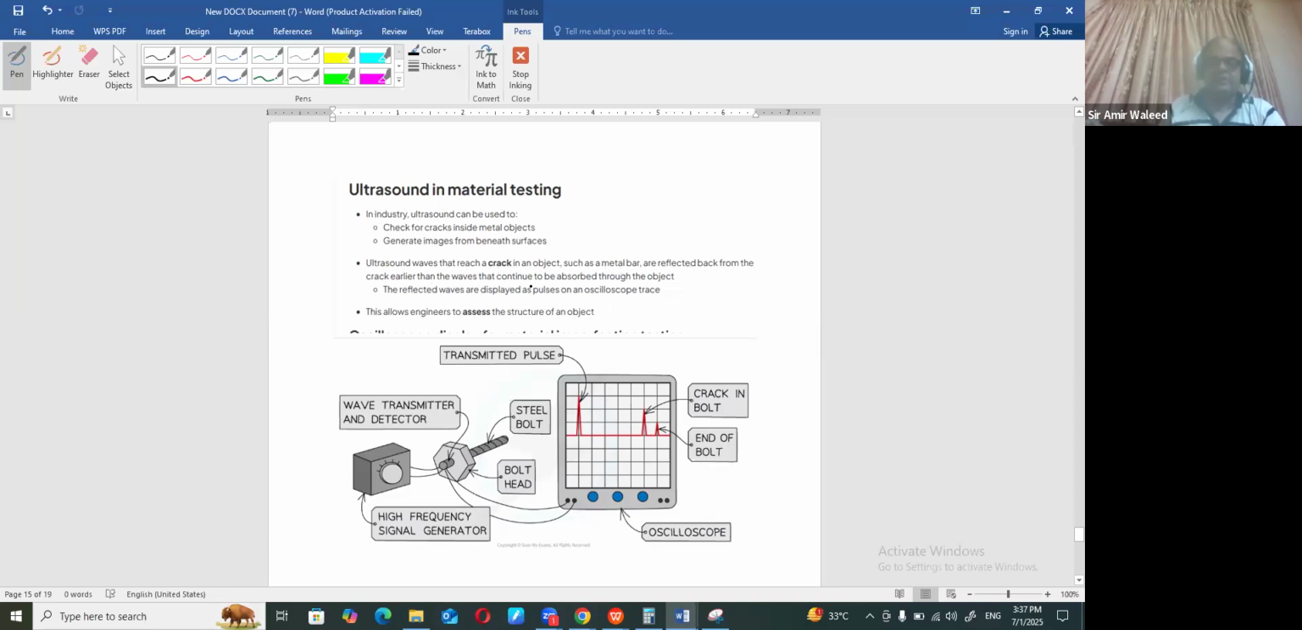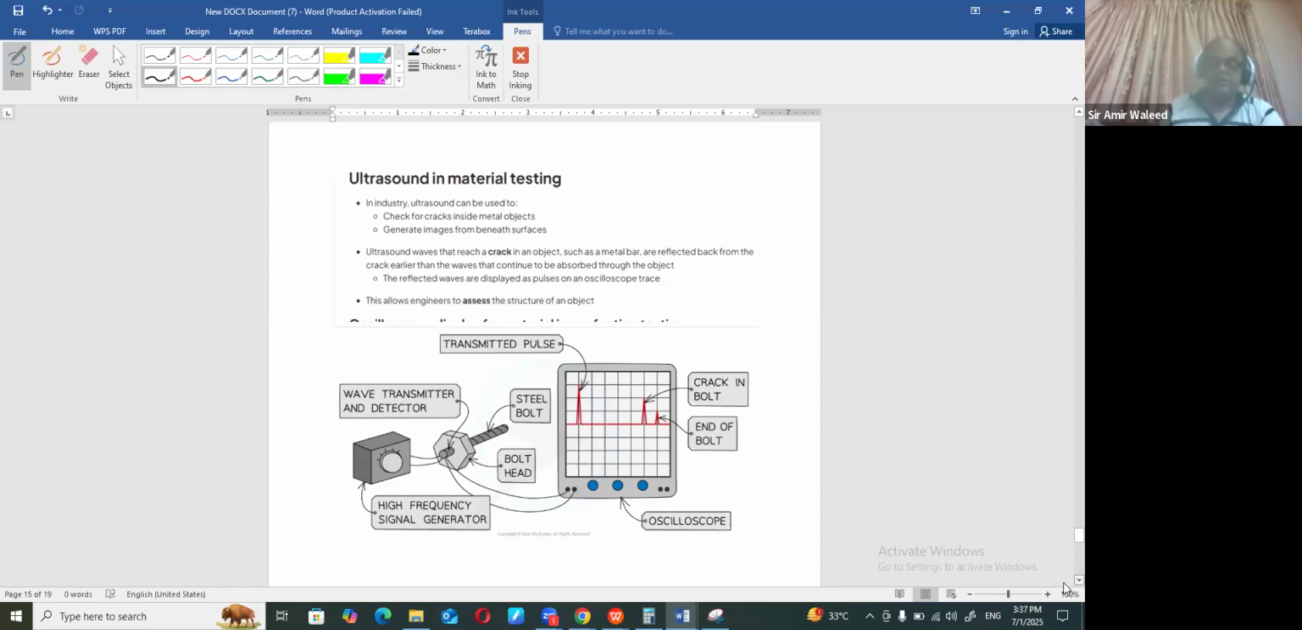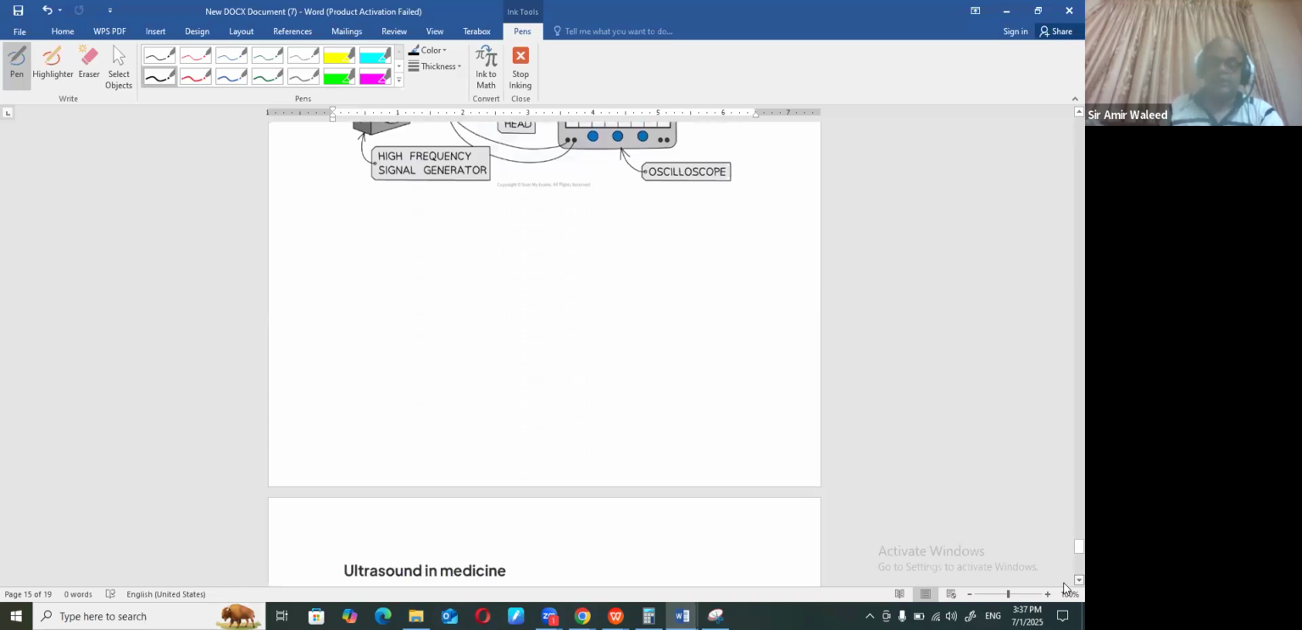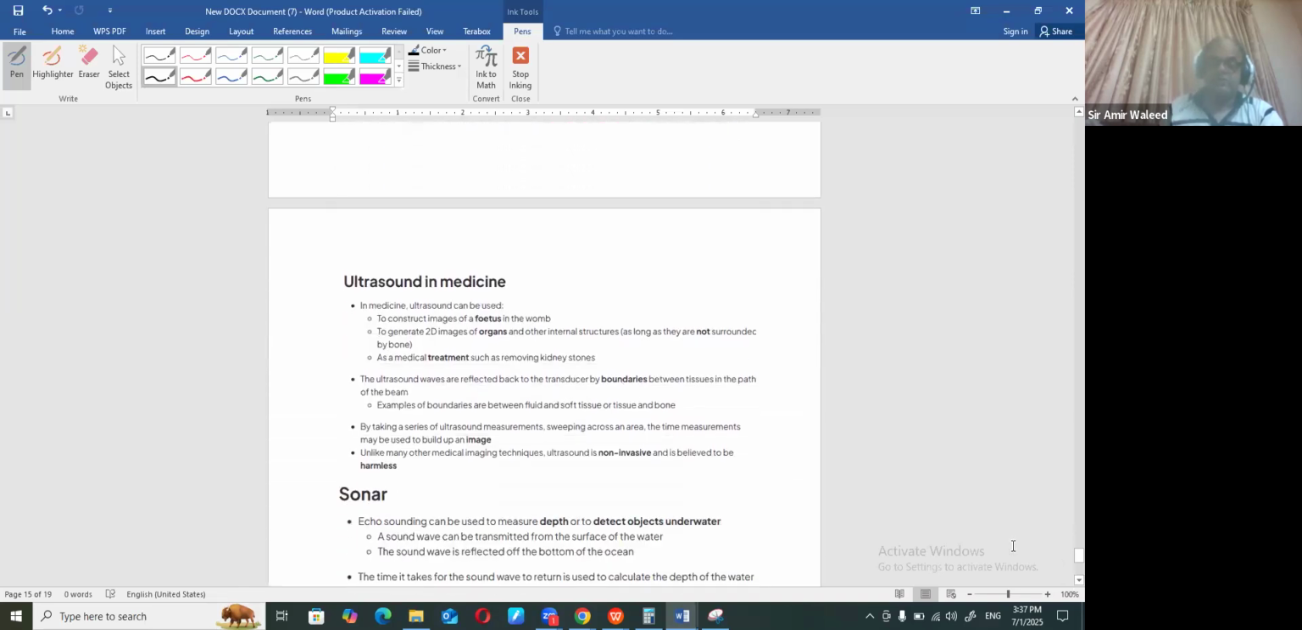So what exactly is happening? First of all, you send that ultrasound ray into the object. Some waves will be reflected back from the cracks earlier than the waves that continue through. So some waves will be reflected, and that reflected wave can be shown on the screen. Okay? So this way you can find out exactly where there are cracks and so on.